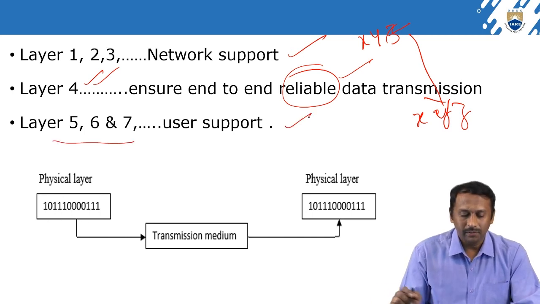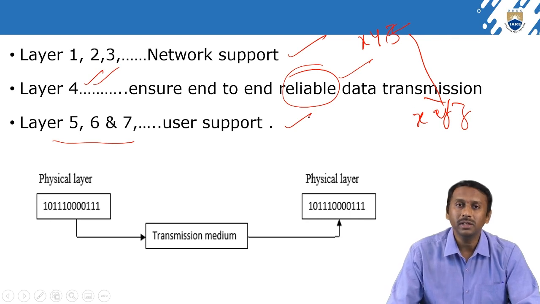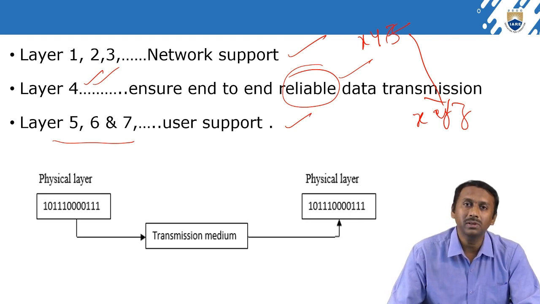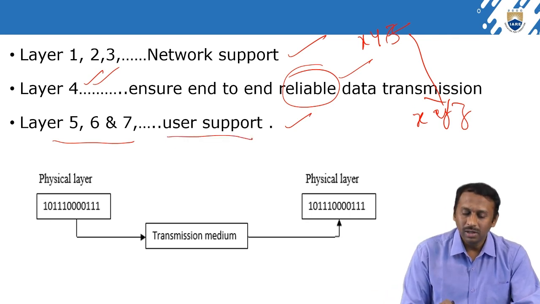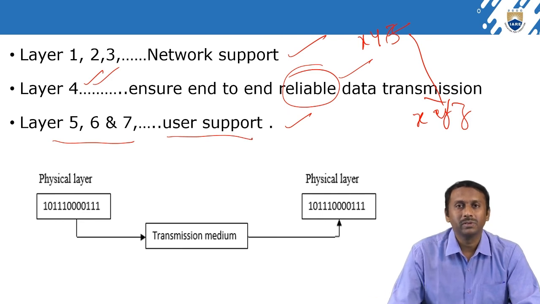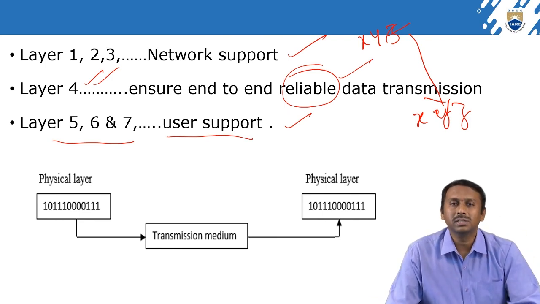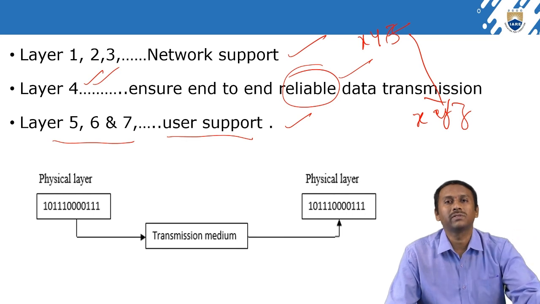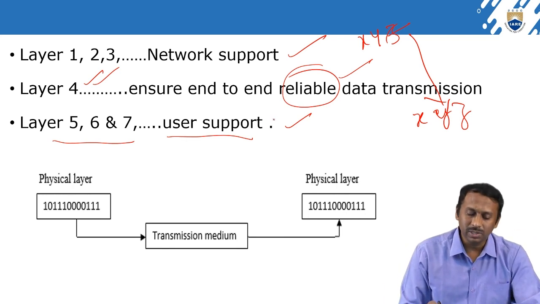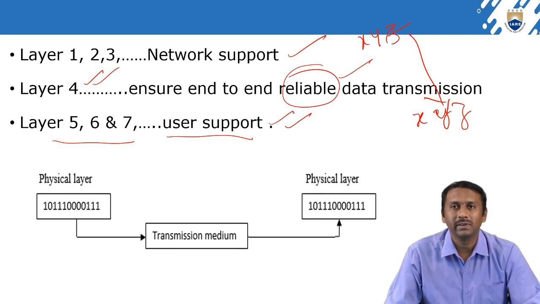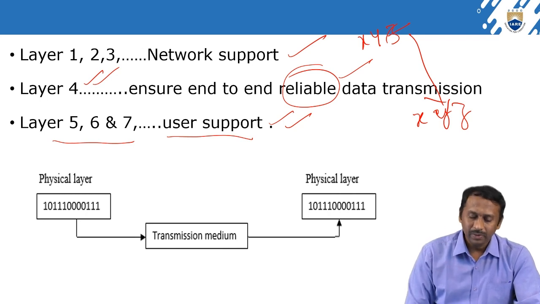Then the last layers 5, 6, 7, we can say are software layers. Those software layers are user support layers, because those are user interface layers, very close to the user. That's why we call them user interface layers. See, this is the example.